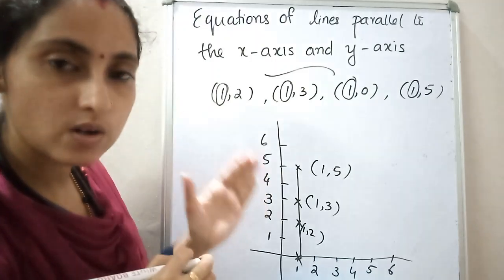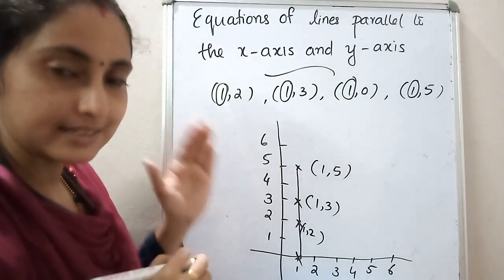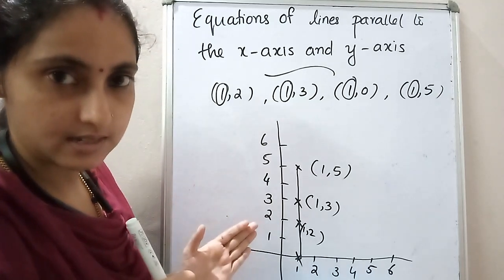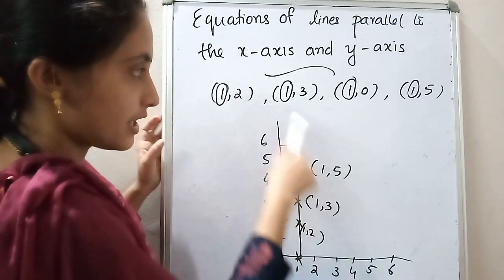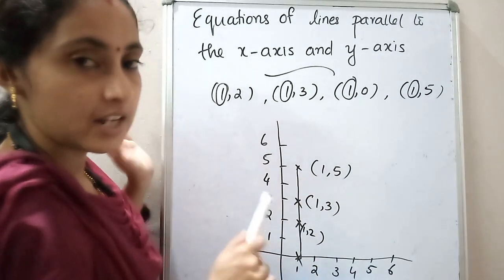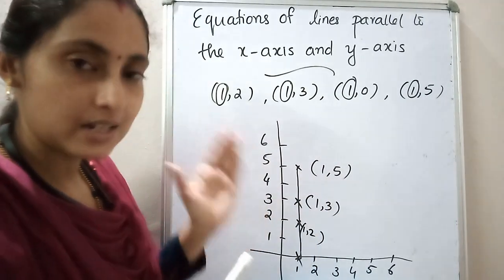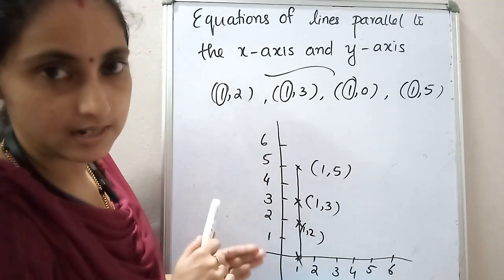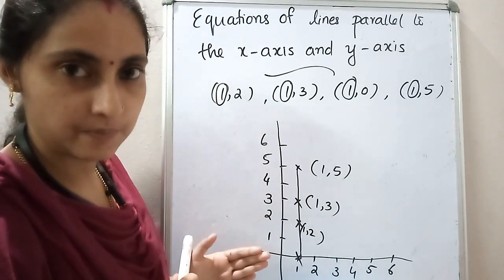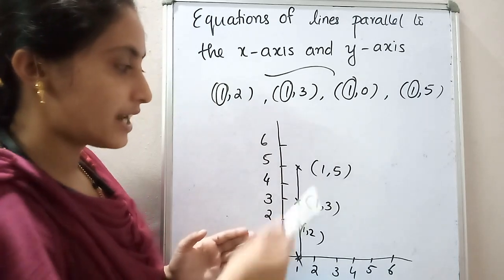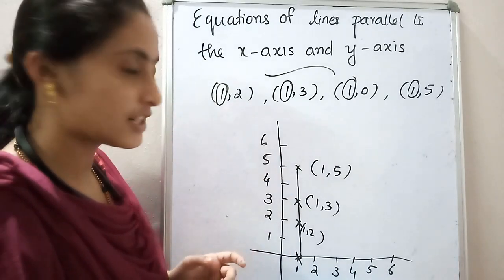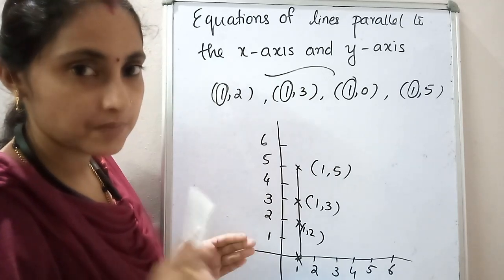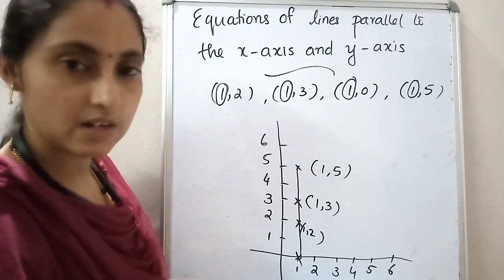If the x coordinates are same, that line is parallel to which axis? Y-axis. Is it okay? That means here all our x coordinates are same. If the x coordinates are same, that line is parallel to the y-axis. Then can you say, if the y coordinates are same, what is the speciality of the line? That will be parallel to which axis? Parallel to the x-axis.